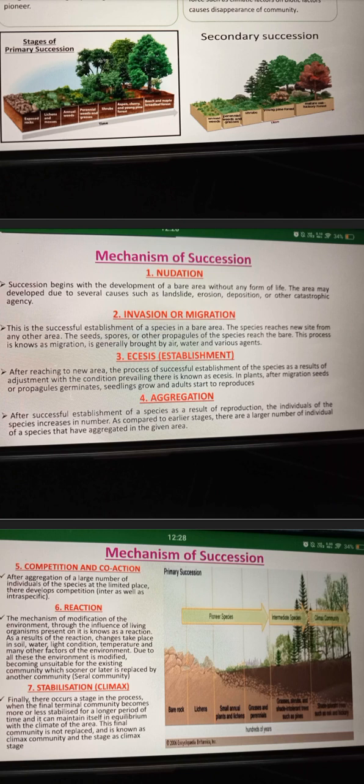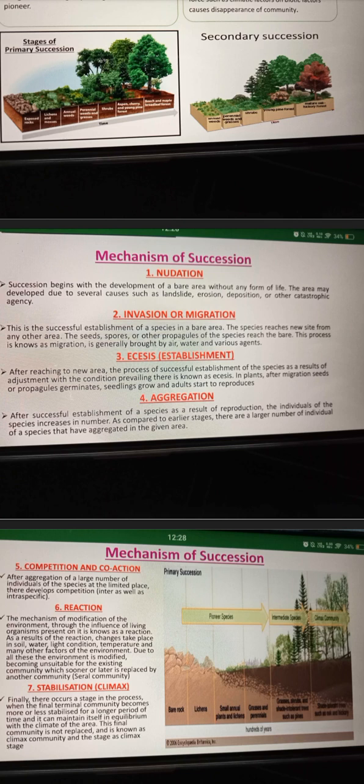Then invasion or migration. This is the successful establishment of a species in a bare area. The species reaches the new site from any other area. The seeds, spores, or other propagules of the species reach the bare area. This process is known as migration. It is generally brought by air, water, and various agents.